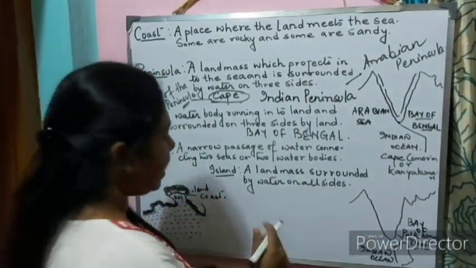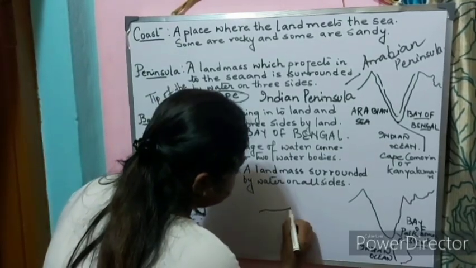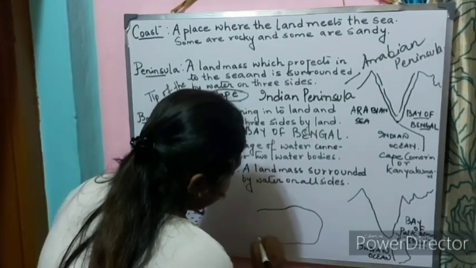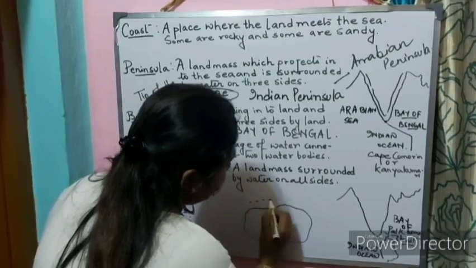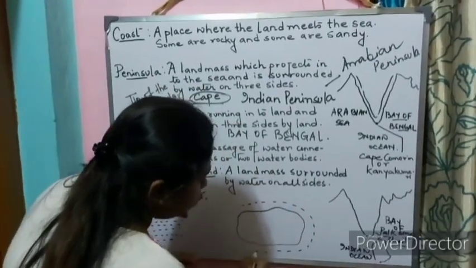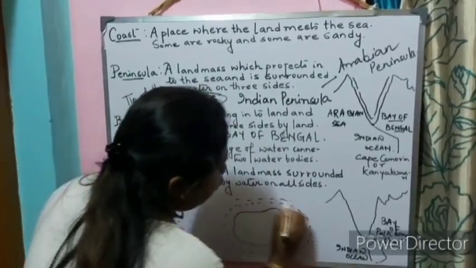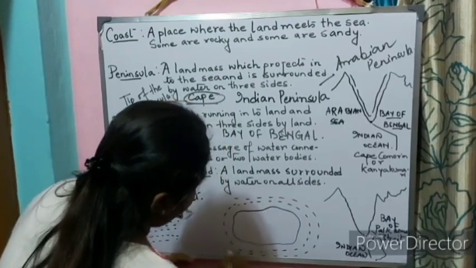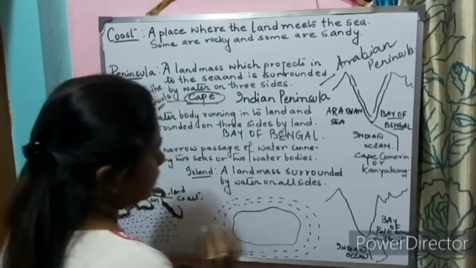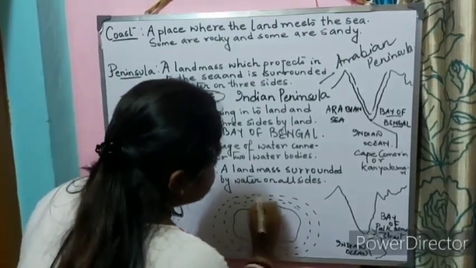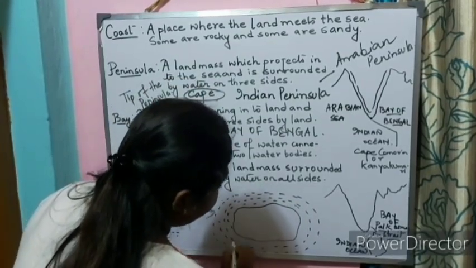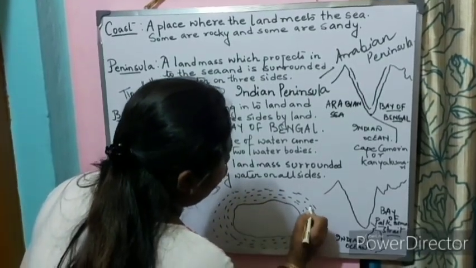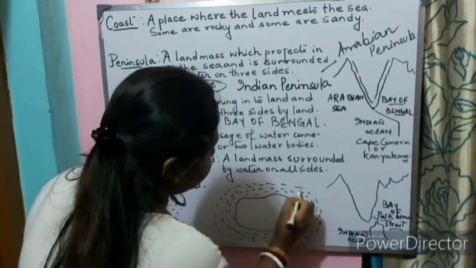Now, what is an island? An island is a mass of land which is surrounded by water on all sides. So, an island is a landmass which is surrounded by water on all sides.